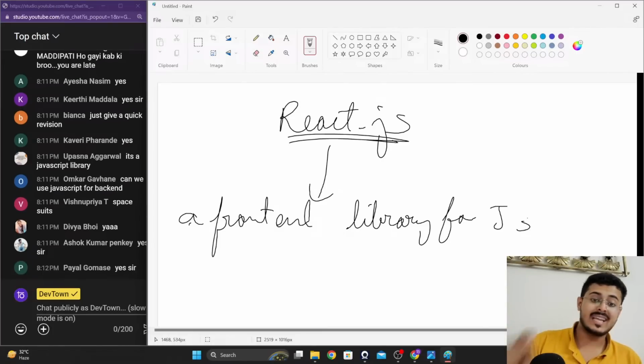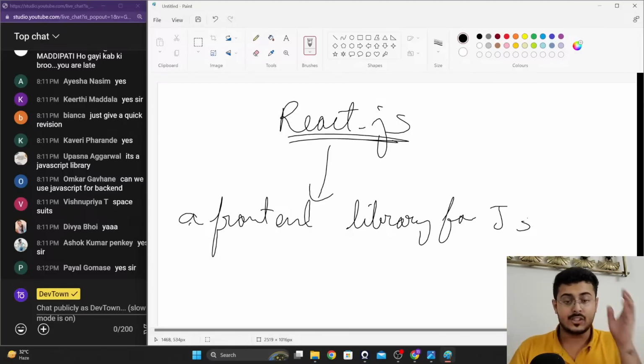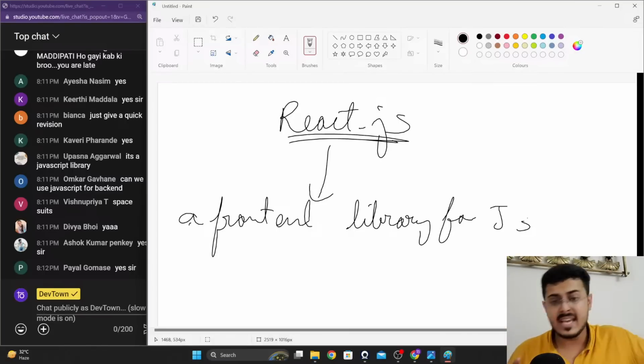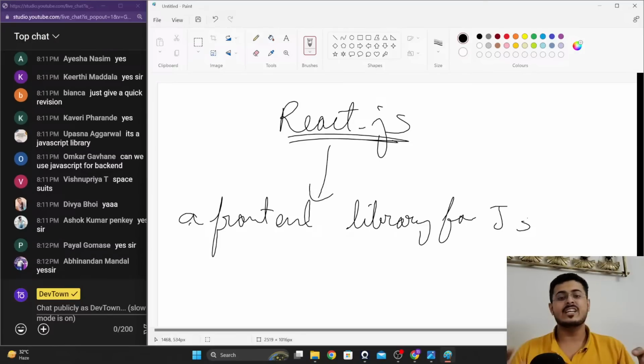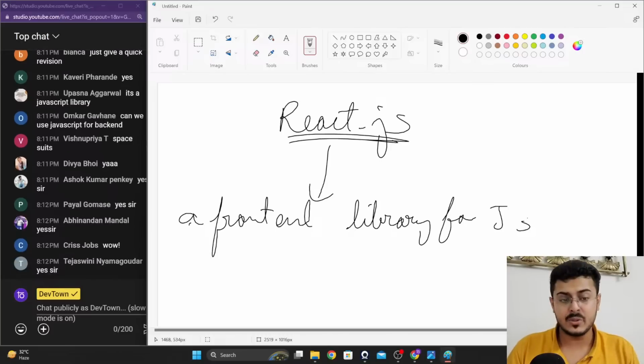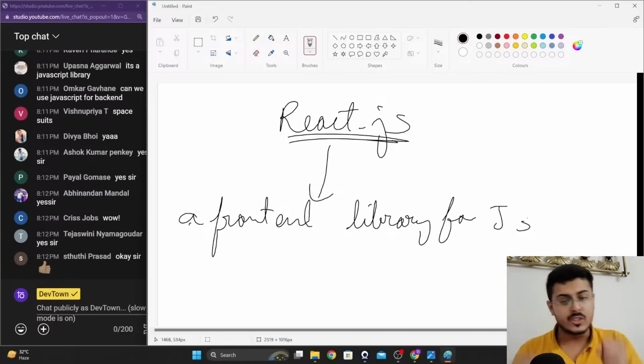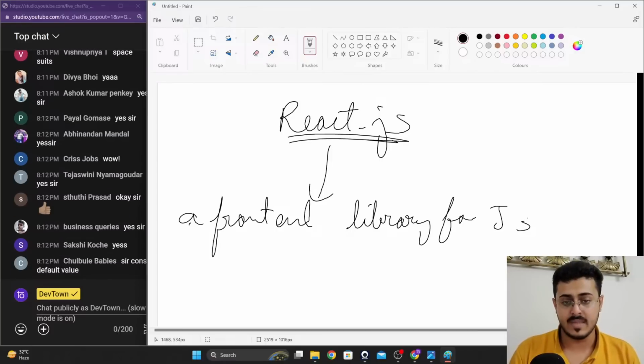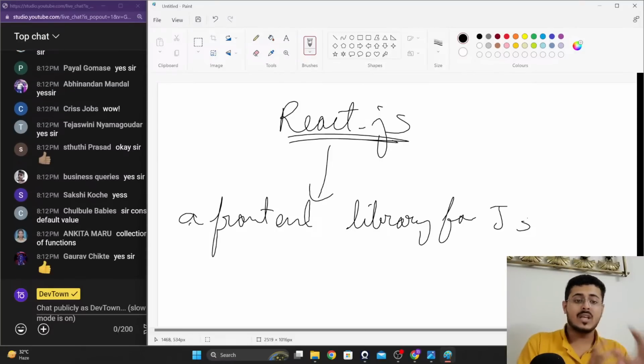For the creation of the front end of a website, all the necessary things that you previously had to spend days, even months to code, they already had built in at a production level, and you can directly utilize it and create awesome stuff from there. So that was the aim of React.js.